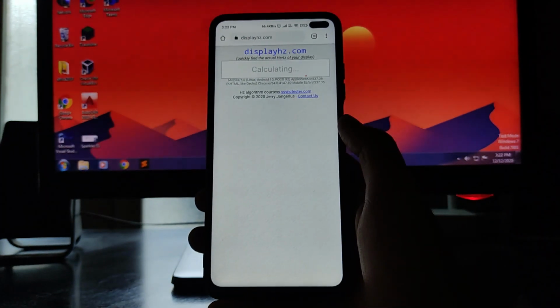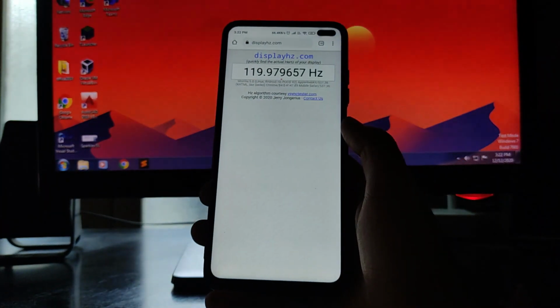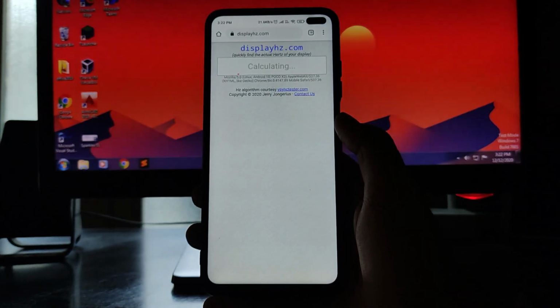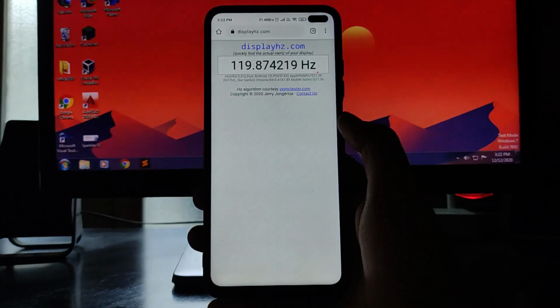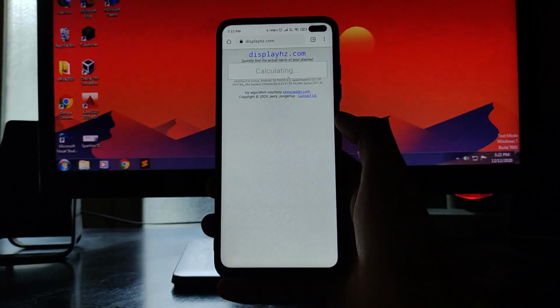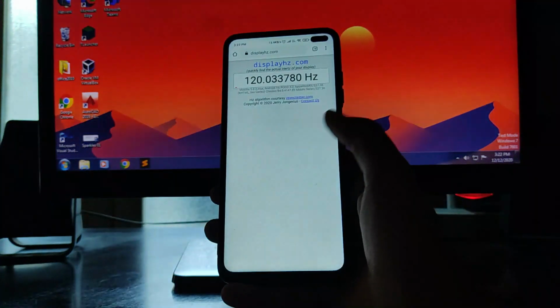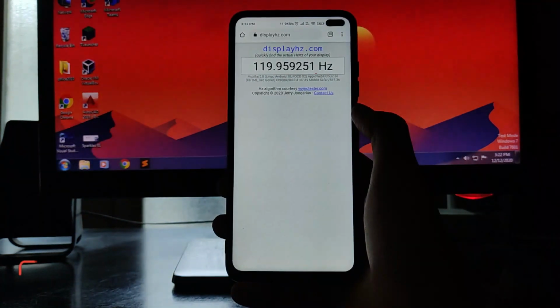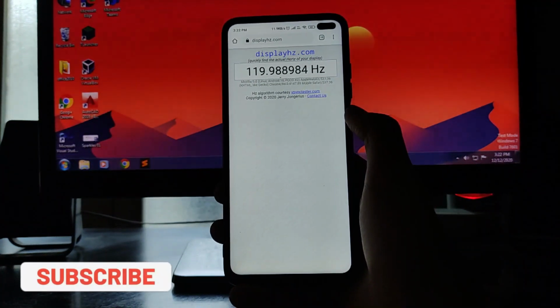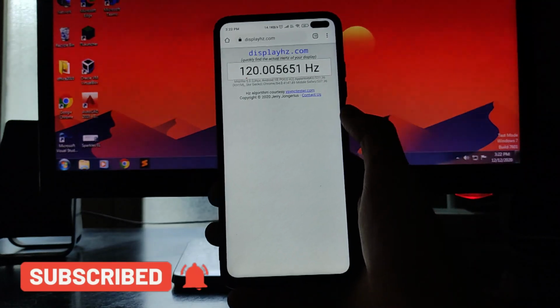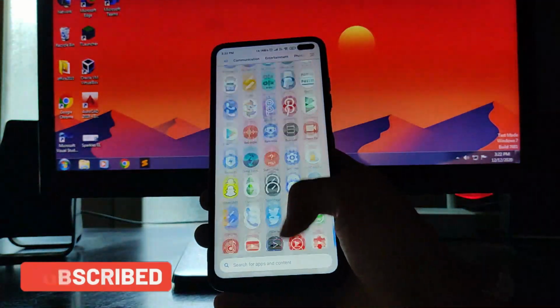But when it automatically switches to 90 Hz, there is one advantage: the battery consumption becomes less, so the battery life will increase. So yeah, that's an advantage. But you have the capability of 120 Hz, so why use 90? After using 120 Hz, 90 Hz also feels a little bit less smooth.